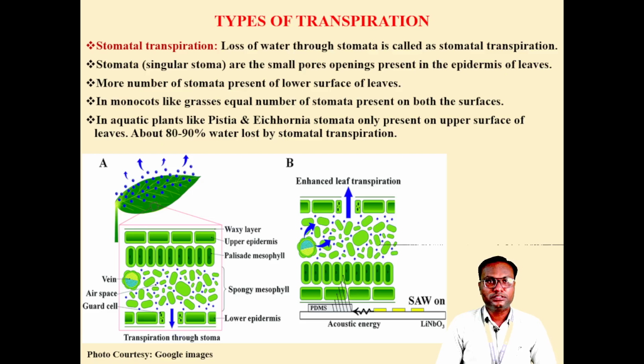Then another type, that is stomatal transpiration. First of all, what are stomata? Stomata are small pores present on the epidermis, and most of the water is transpired through the stomata. More stomata are present on the upper epidermis of the leaf than on the lower epidermis. About 80 to 95% of the water is transpired through the stomata, and this is the major rate of transpiration, which is required for the ascent of sap as well as absorption of water.